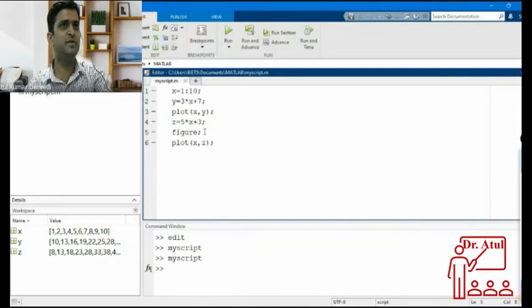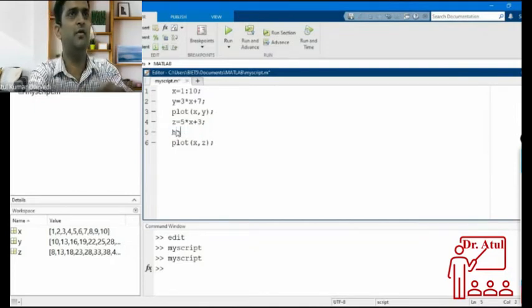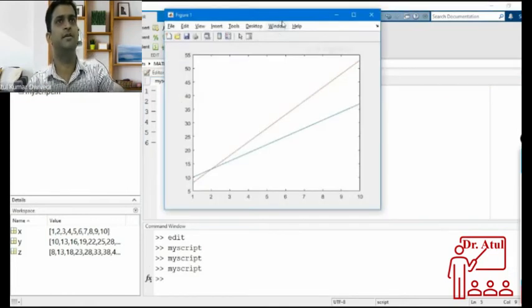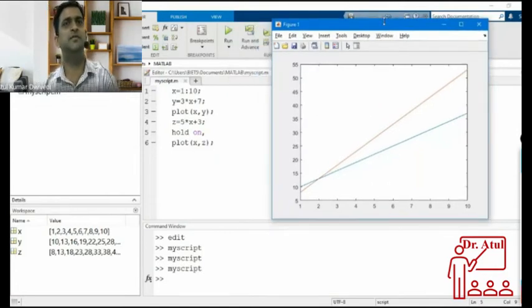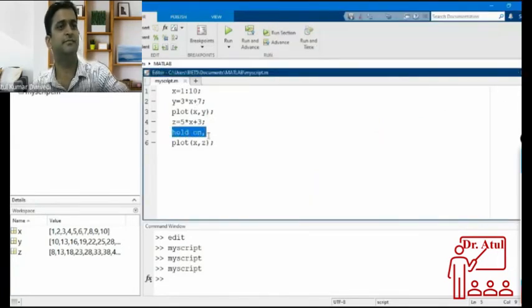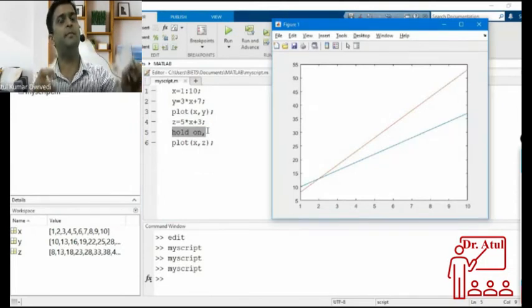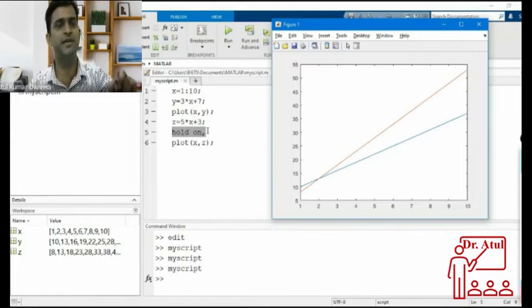If you want both of the things in the same plot, then you have to write the hold on command here. What will the hold on command do? It will hold the previous data in the plot. It will not erase the previous data. See what is happening? Both of the figures are here. How did it happen? Because of this hold on command. Hold on is maintaining the previous plot. It is keeping the previous plot in the figure window.